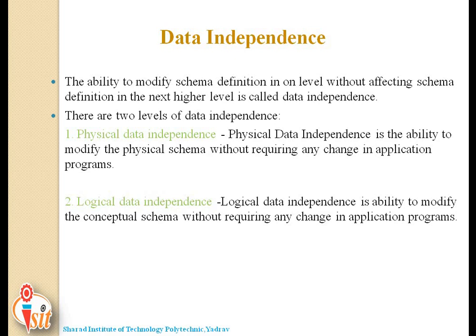The different examples of changes under physical data independence are: due to physical independence, any of the changes will not affect the conceptual layer.